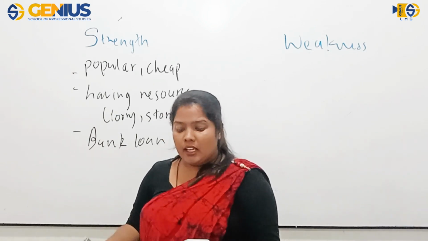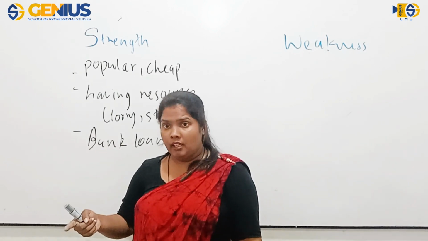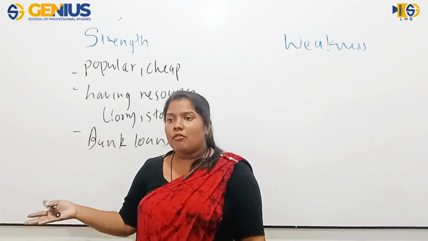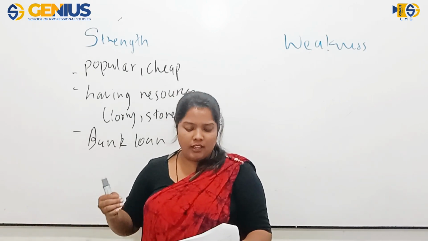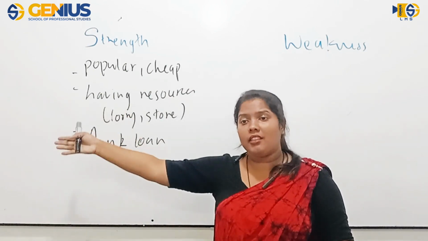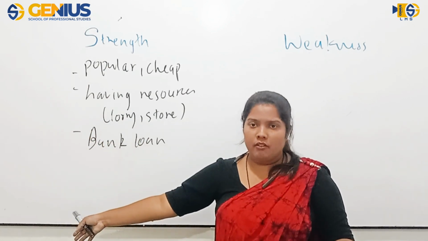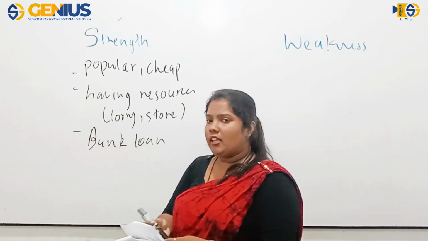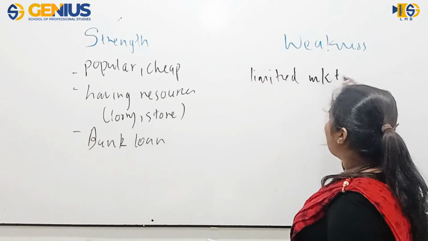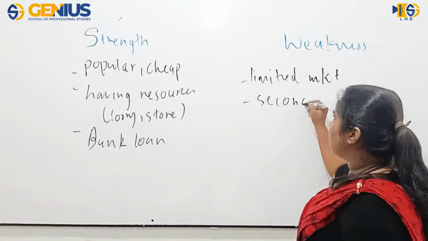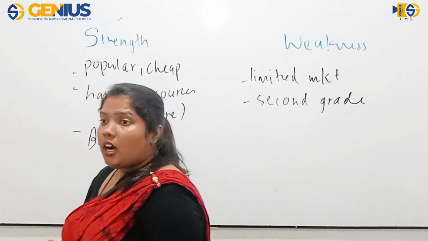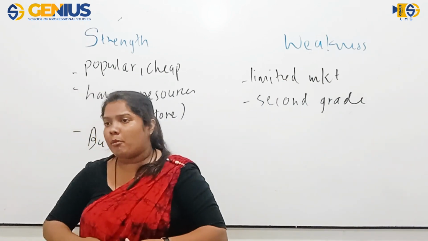And also he says that his goods are second grade quality, so it is not suitable for the Western province market. That's a weakness, right? Because whatever the quality and the price is not matching up with the requirements of the customers who are in the Western province, which means that is a weakness. So having a limited market and having second grade quality products are the weaknesses of Shanta's business at the moment.